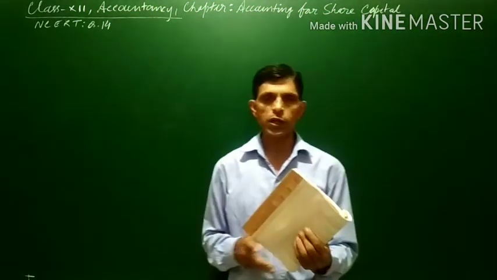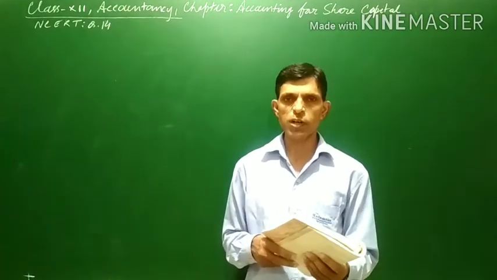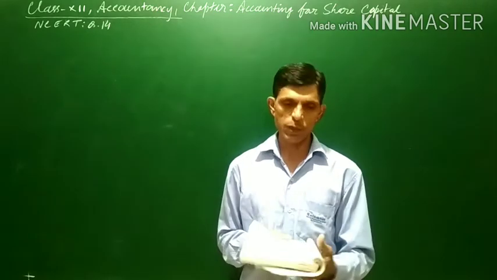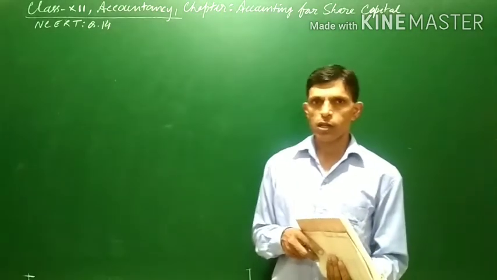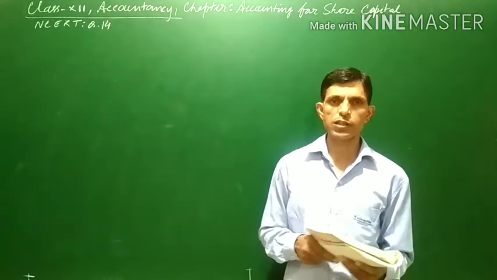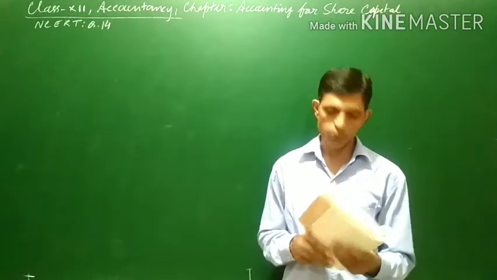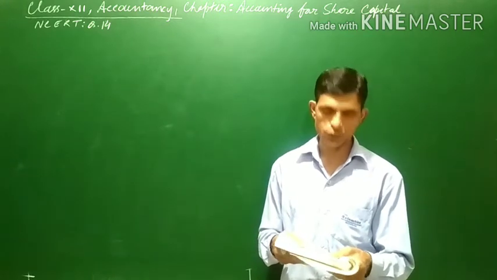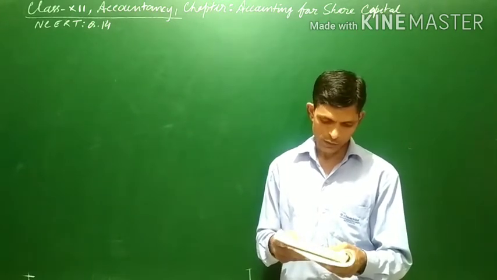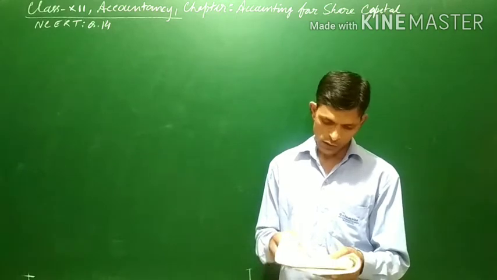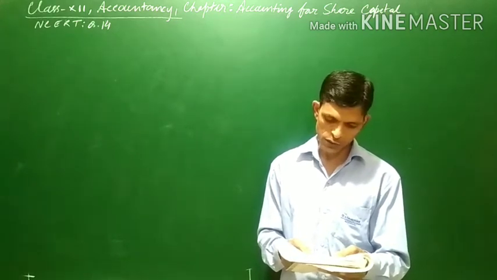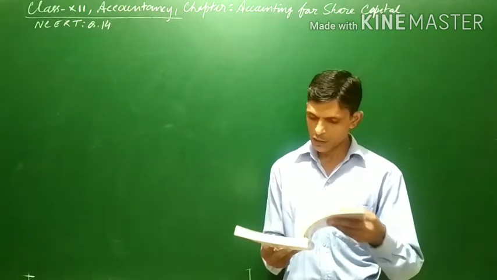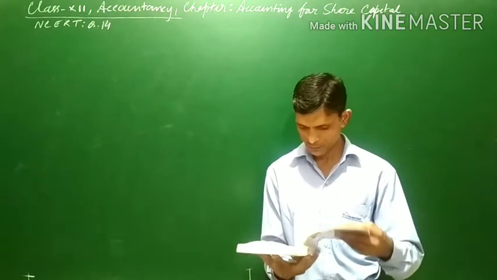I am not drawing the format of the journal. I will only pass the journal entries and not write the narration; I will simply tell you the narration, so that most of the journal entries can be done on the board itself, because we would lack space if we wrote everything. So first of all, the application entries. Application is received for 10,000 shares and allotment was made on a pro rata basis to the applicants of 8,000, the remaining being refused.